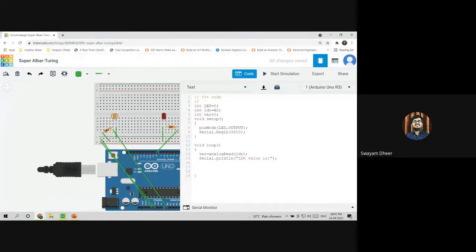So for that convenience, I'm using Serial.println. If I use Serial.print, it will be confusing because all the values will be printed in the same line. Same line or next line? Same line. Serial.println adds a new line character at the end. Who asked this question? Prateek, right? You are clear, right? In ln, the value will be in the next line.